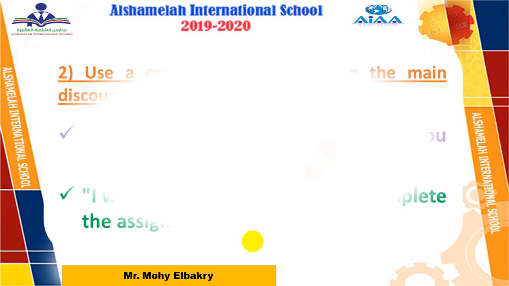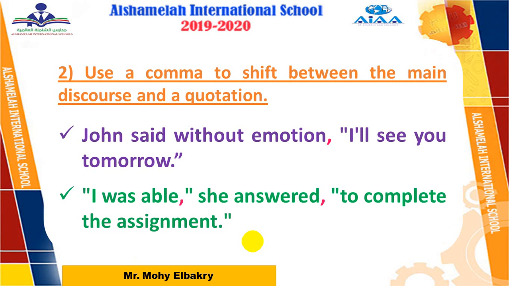Now let's turn to rule number 2. Rule number 2, use a comma to shift or to move between the main discourse and a quotation. In other words, if I have speech marks like this, these are called speech marks or quotation marks.